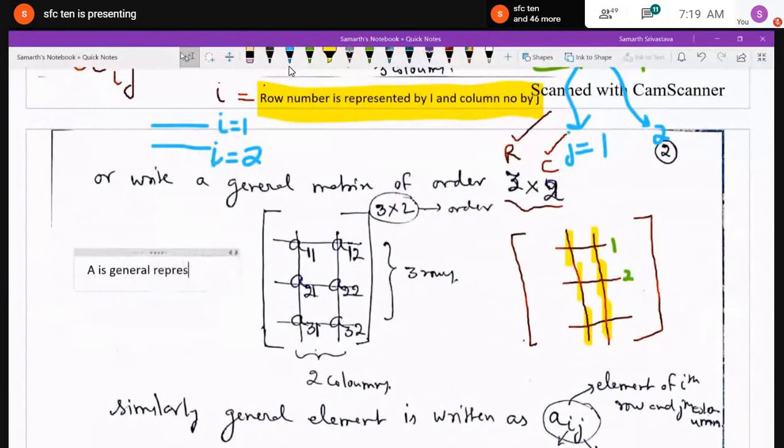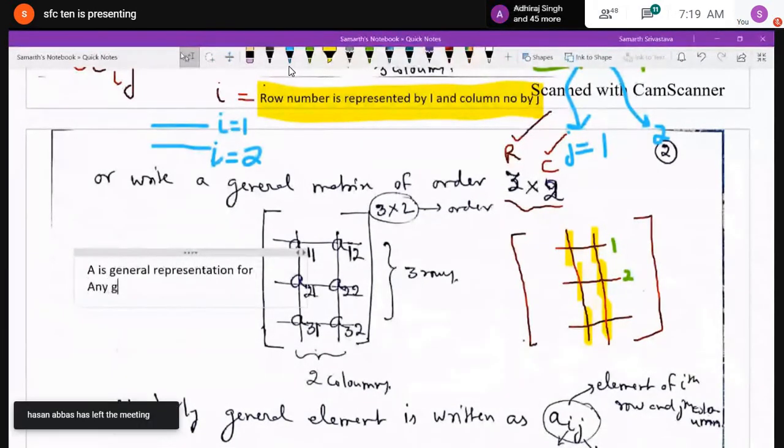Like when you stand in the NCC, then you are standing at which position?